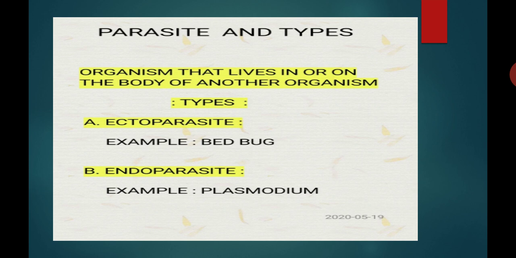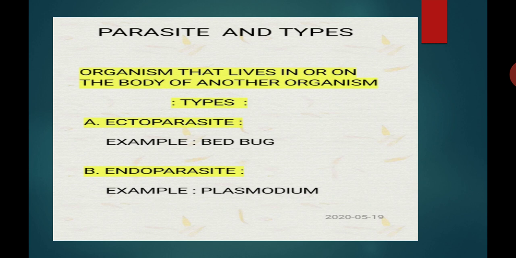Students, in this topic we have seen the definition of a disease, two main types of diseases, that is congenital and acquired diseases, and the types of acquired diseases, that is communicable and non-communicable diseases. We have seen the definition of a pathogen, definition of a parasite, and the types of parasite.